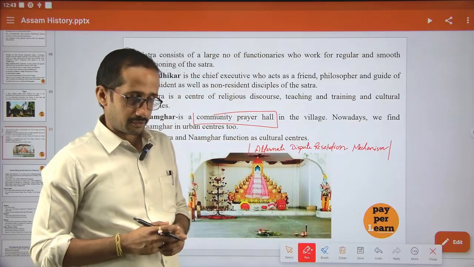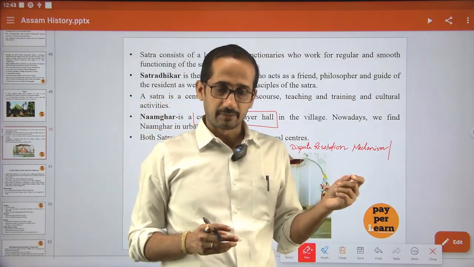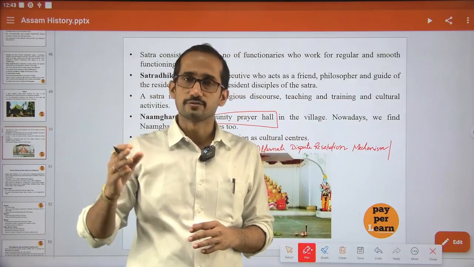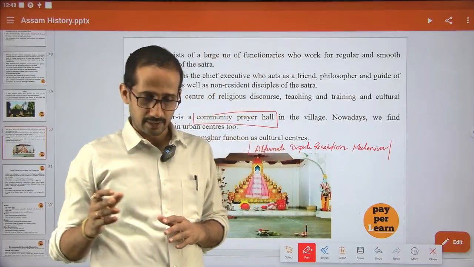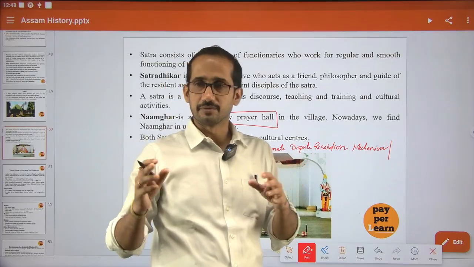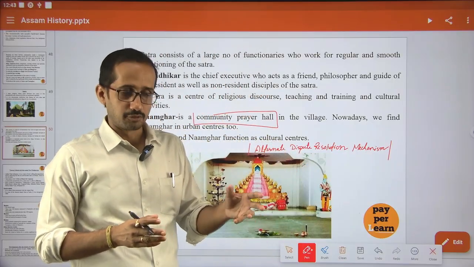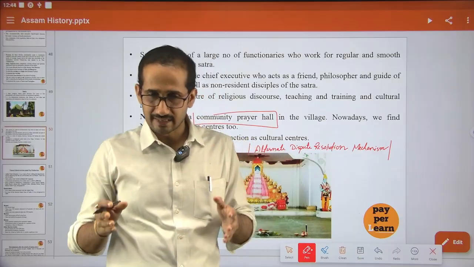If the Namghar can act in this way for small cases, all the civil cases, not the criminal cases, suppose some disputes among different villagers, they can come to the Namghar, where all the elderly people of the village will come together and discuss the issue.